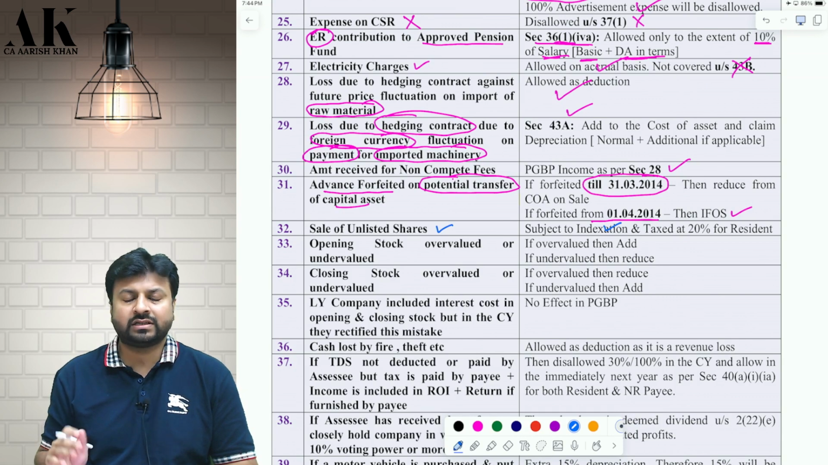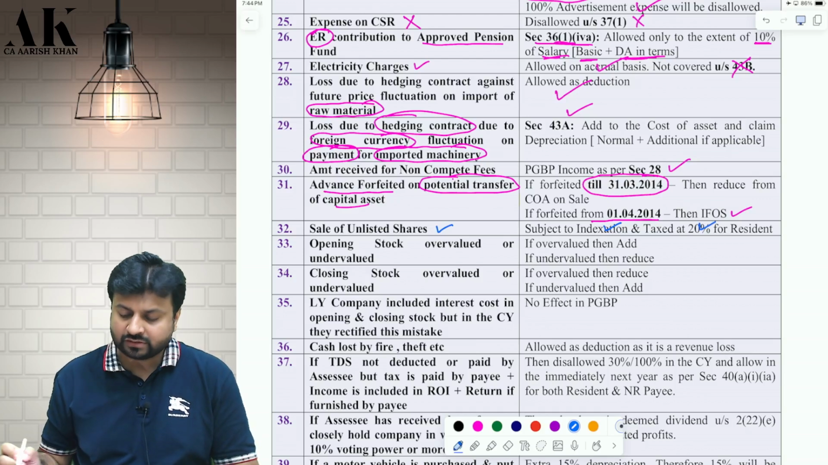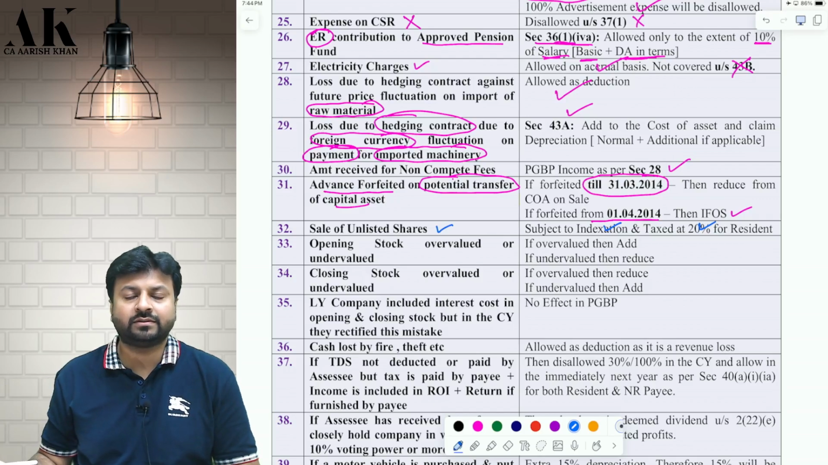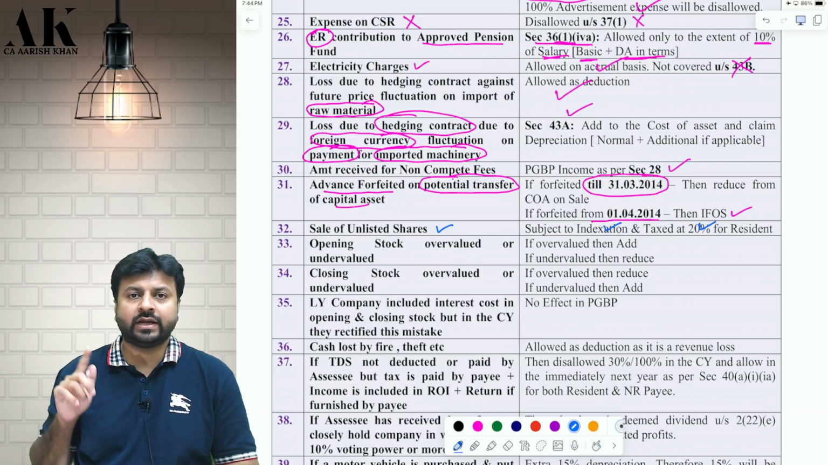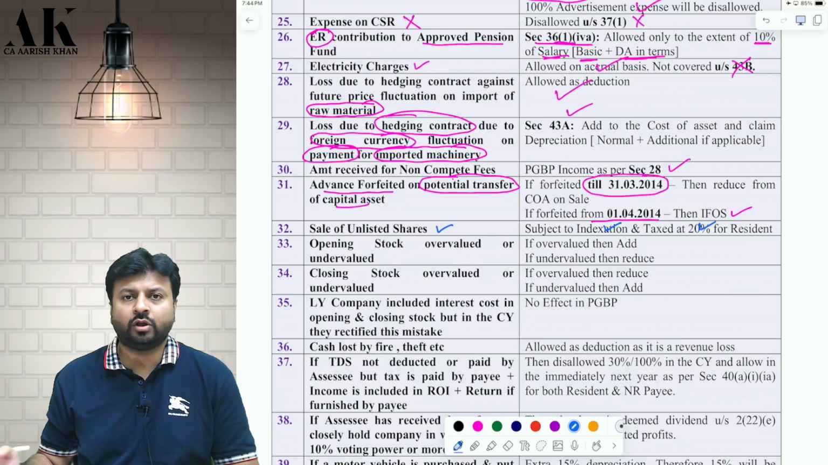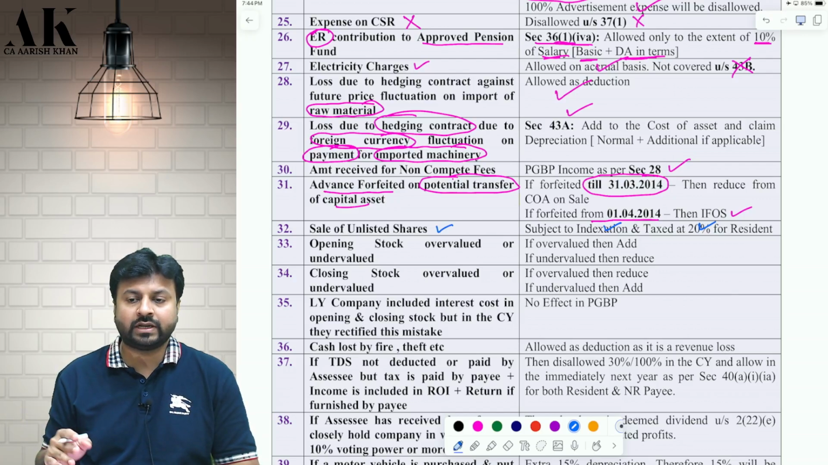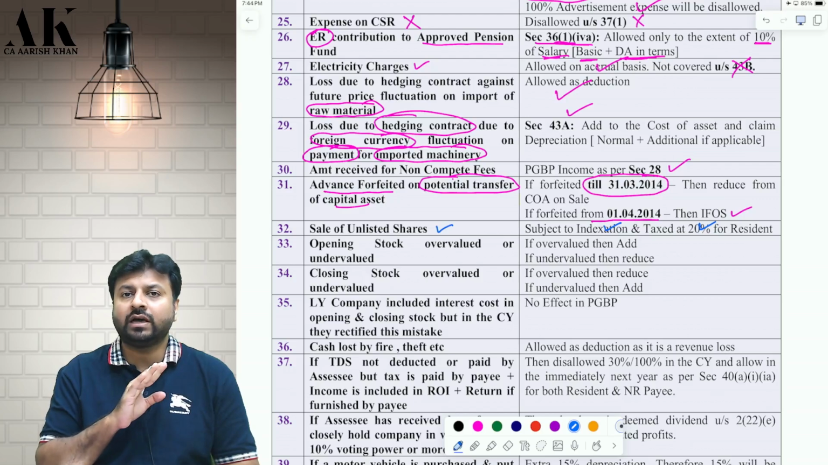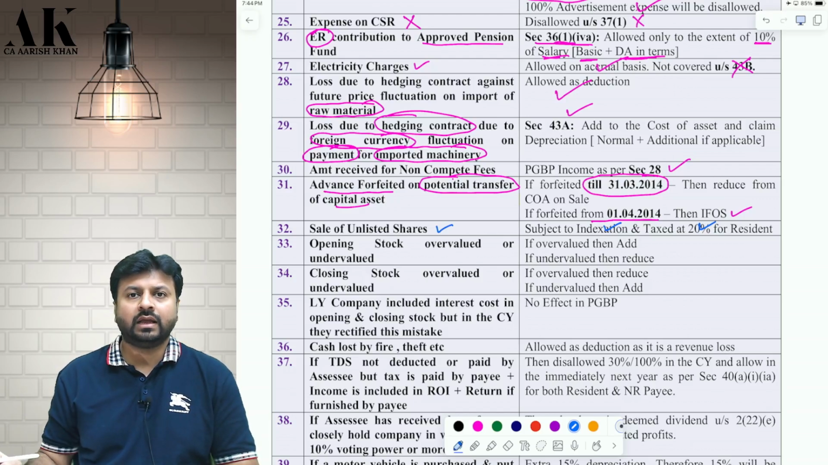For residents and non-residents, indexation is not allowed on unlisted shares, and 20% tax will be charged for residents. For non-residents, it is chargeable at 10% without indexation and without the first proviso to Section 48. For residents, you will take indexation also. You will take 20% tax in case of long term, and in case of short term, normal slab rates. For non-residents also, I will tell you, it is not mentioned here: you will take without indexation for long term, and you will tax at 10%, without the first proviso to 48.